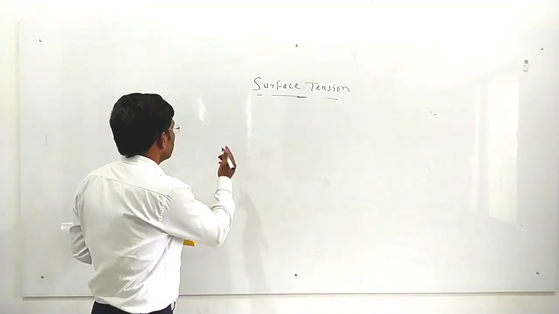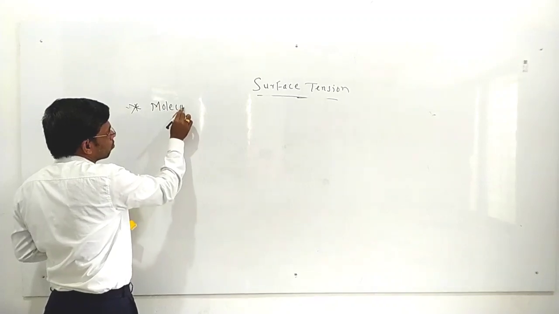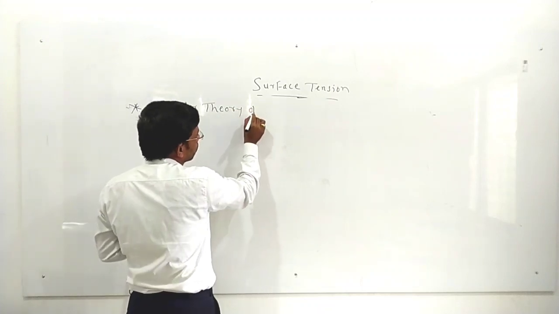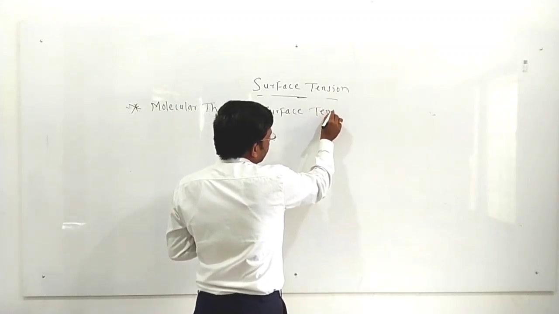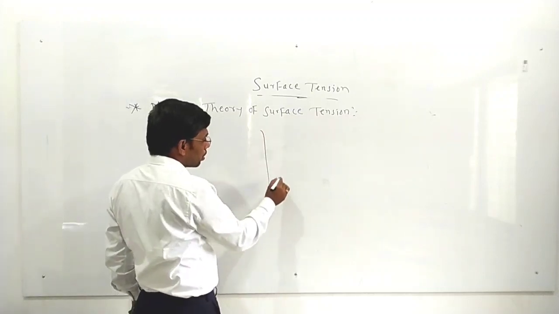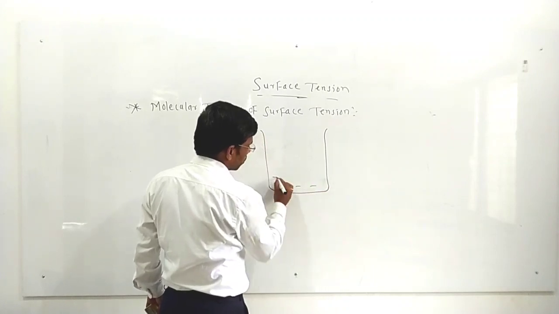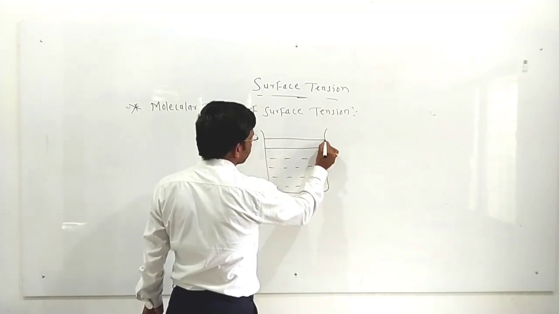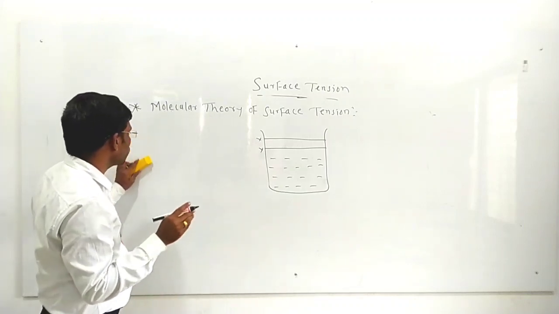So for the molecular theory of surface tension, we consider any liquid in a container, suppose it contains water, and this is the surface film, XY.